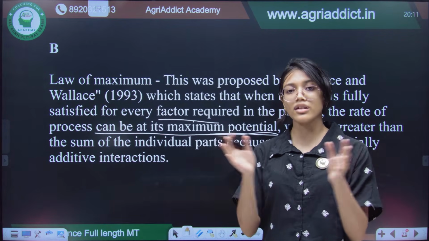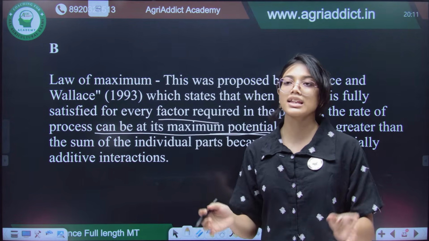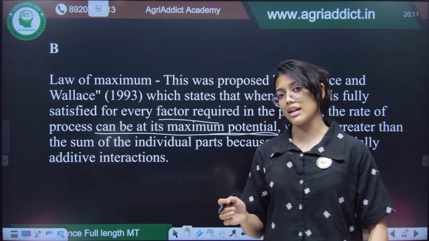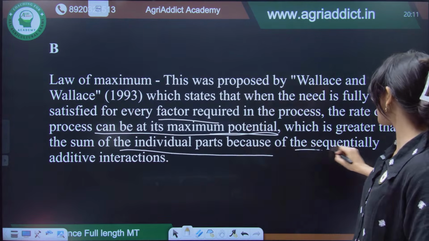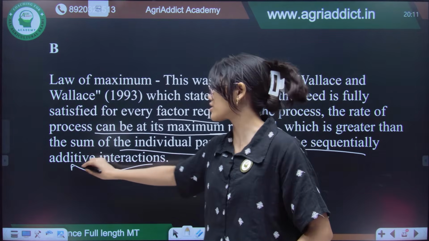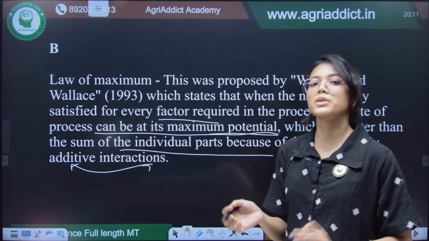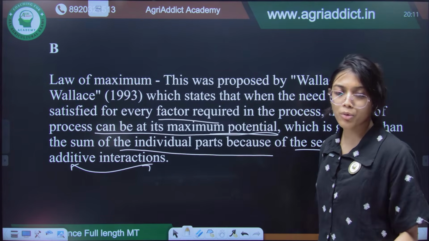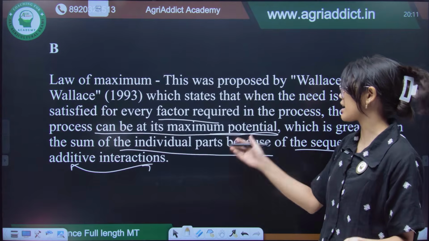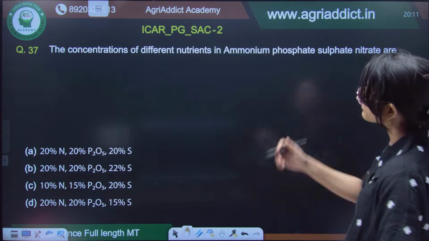So, you have to add all those factors together, and that will pose a greater effect than the overall maxima that can be achieved. So, it is the sum of individual parts because of the sequentially additive interaction. There will be some synergistic or additive reactions between the different particles, and that will further increase the process beyond the maximum capacity of that process. So, this is called the law of maximum.